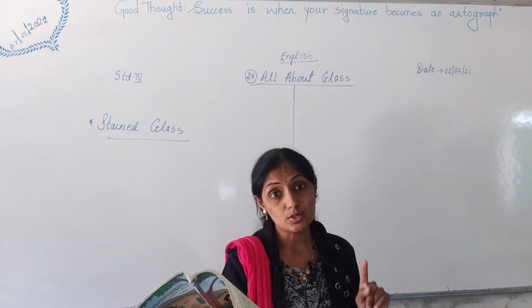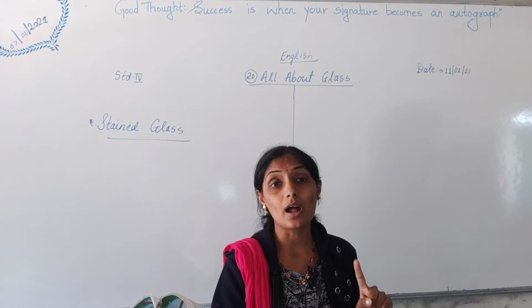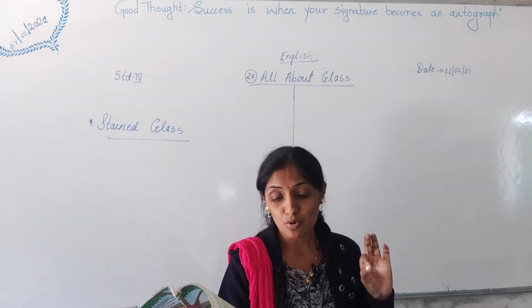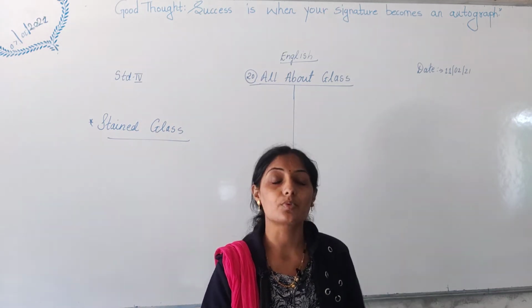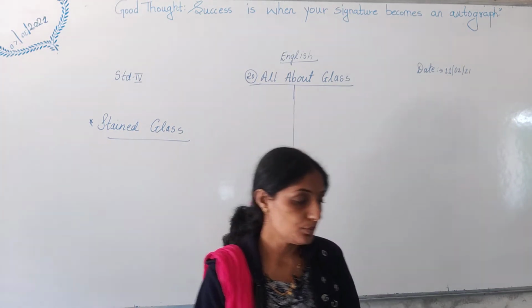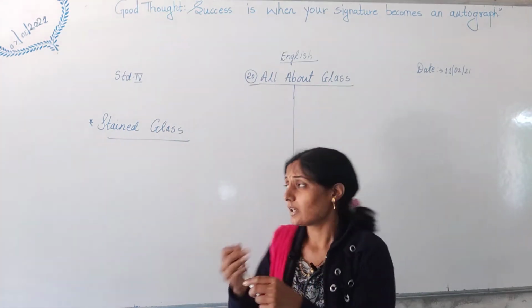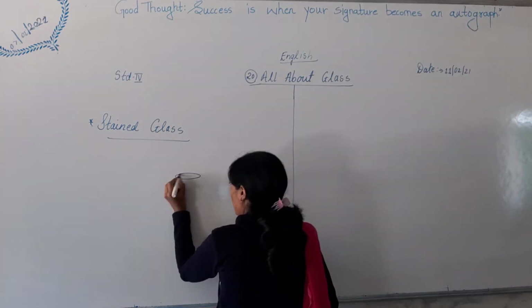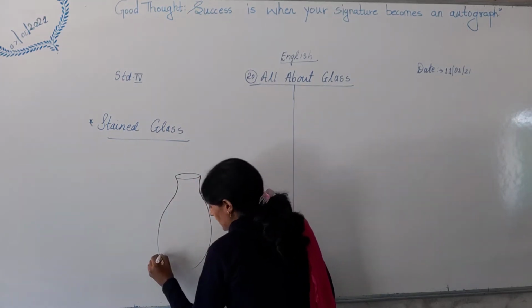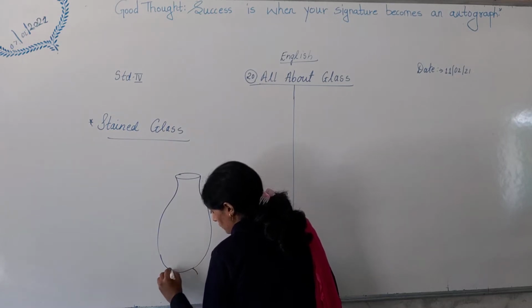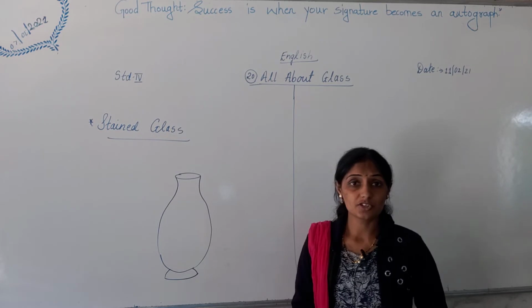Colored glass can also be used to make beautiful sculptures or decorative articles. It is also possible to paint on glass using special chemicals and processes. Now, if you have a vase of glass, vase means what? What do you understand by vase? Vase in simple language we call it flower pot, okay, and in exact English it is called vase.